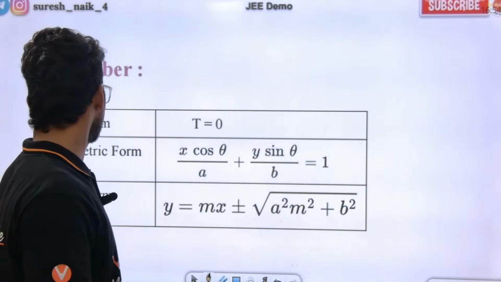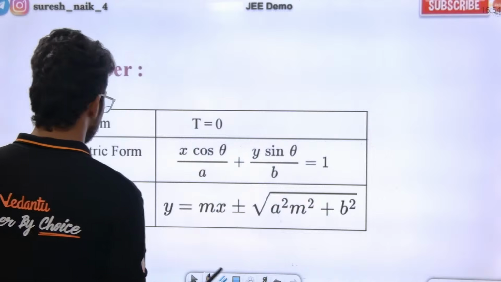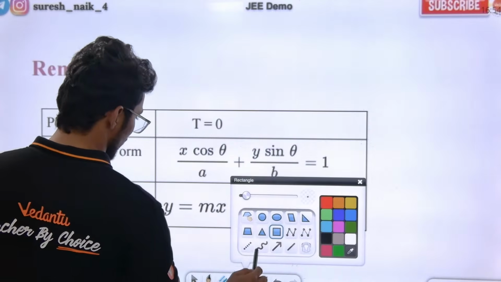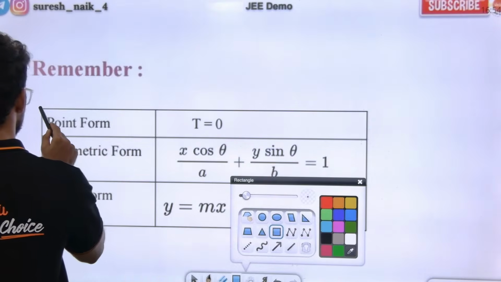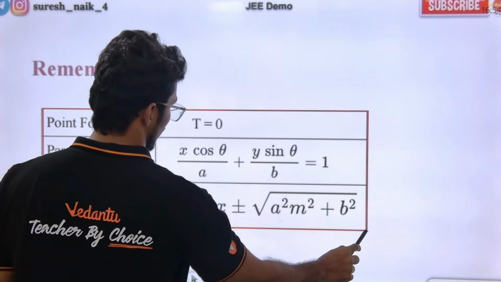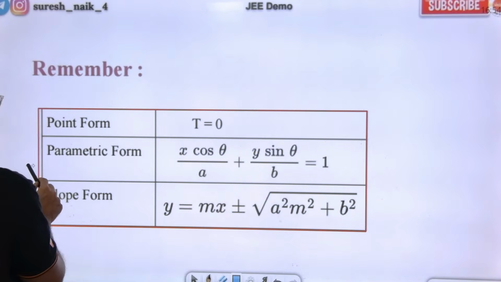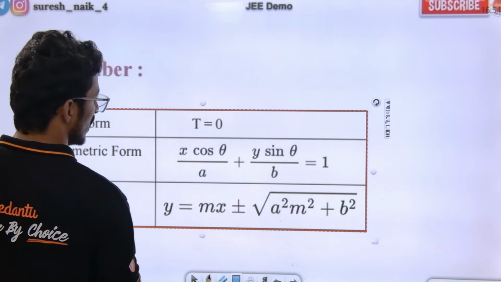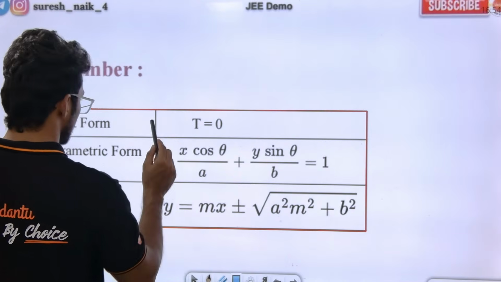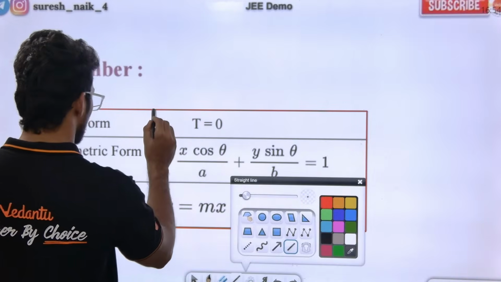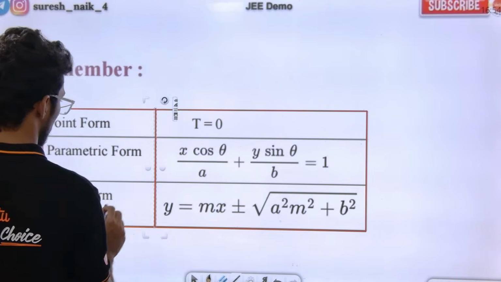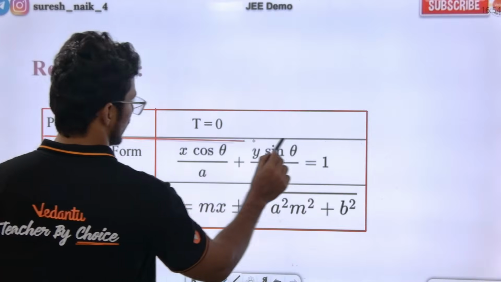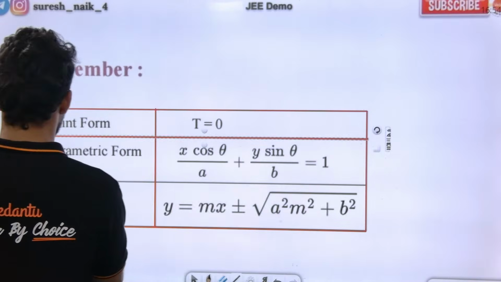Everything I have put over here, point form, we need to understand all of this. Equation of tangent in different forms. I have put everything in one table. Listen. Okay? Everything is put in one table. Yes.